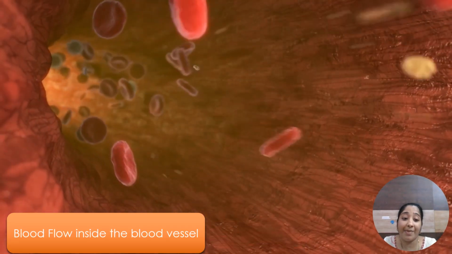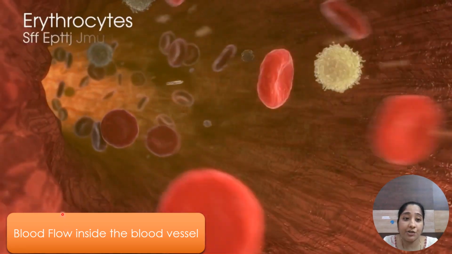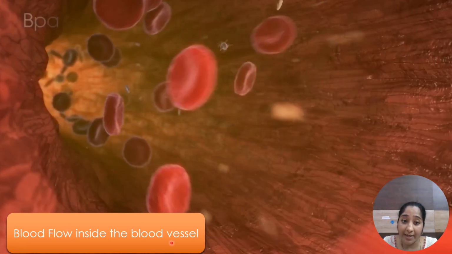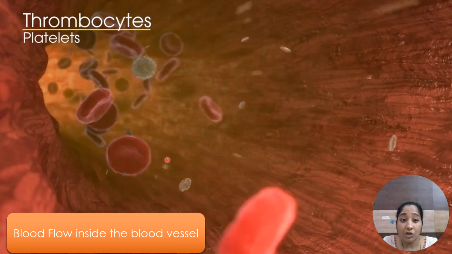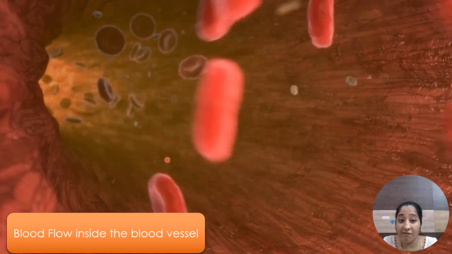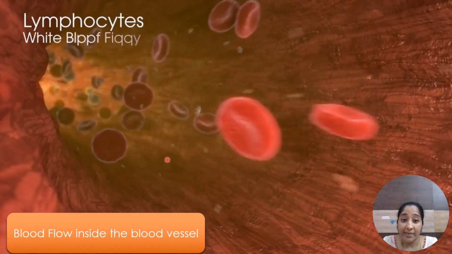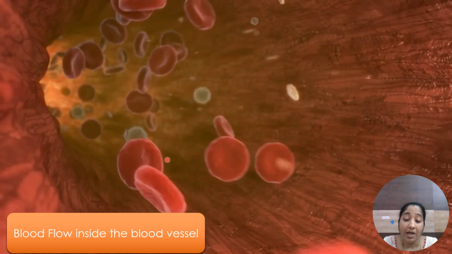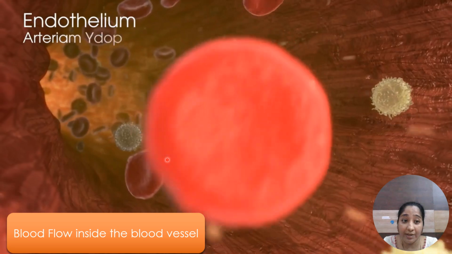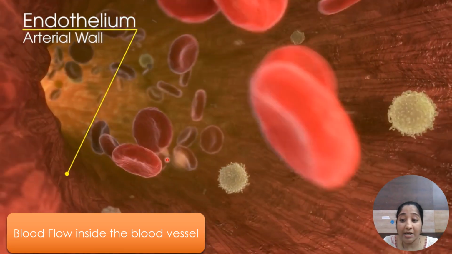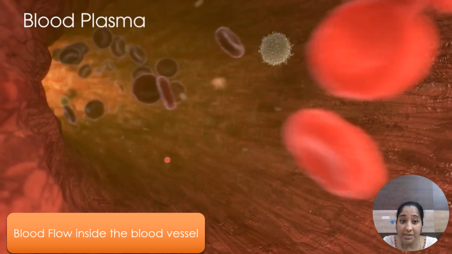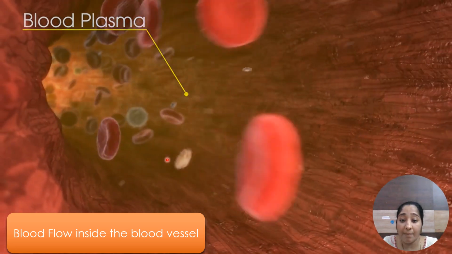Here we are discussing the blood flow. Look here, we have erythrocytes, which are the red blood cells. Next, thrombocytes are fragments of cells. Next, the lymphocytes, the white blood cells. And lastly, we have the endothelium, the inside wall of the blood vessel. All of these are circulated in the blood plasma.